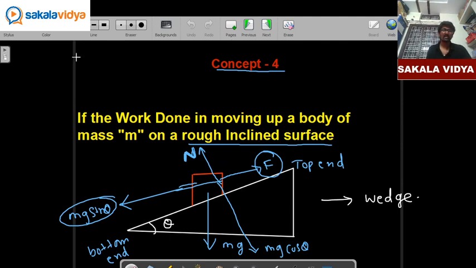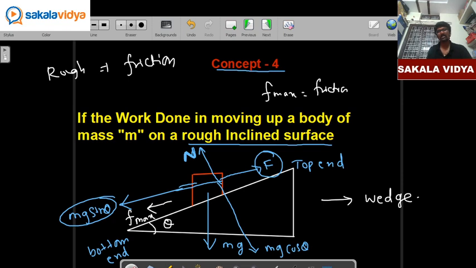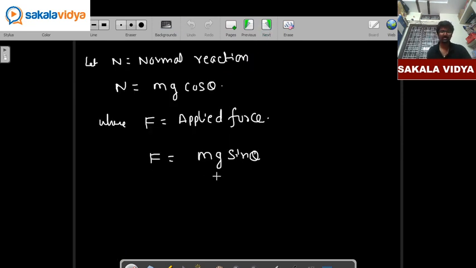Okay. So in a rough surface, we are going to have friction. So along this mg sin theta, one more force is going to act, that is friction, F max. So F max is nothing but frictional force. So this applied force is on one side, where mg sin theta and friction are on the other side. So in order to balance this, F is equal to mg sin theta plus frictional force, so plus F max. So this is our equation 1.